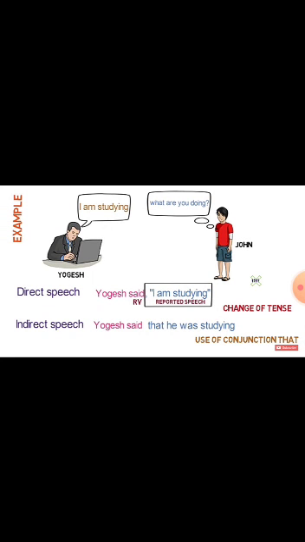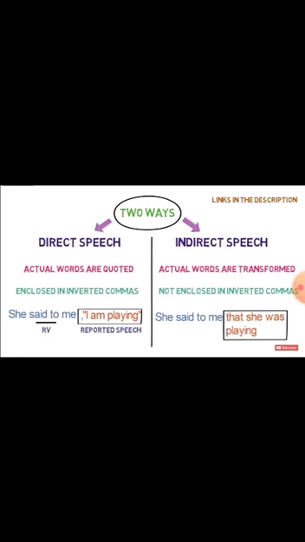Then what should we do to change it into indirect speech? Firstly, Yogesh said is the reporting verb, then we have to remove those commas and then use the conjunction that, and change of tense is also required. Yogesh said that he was studying.